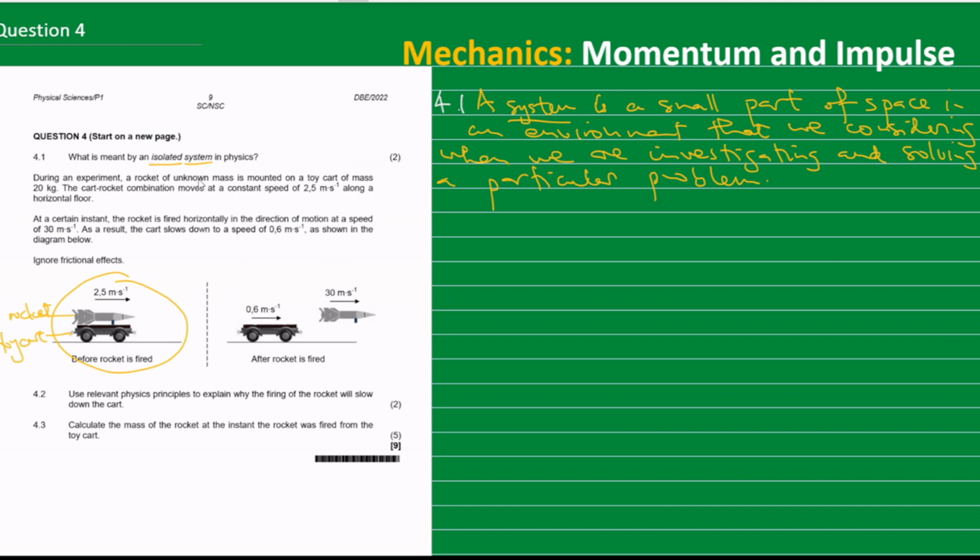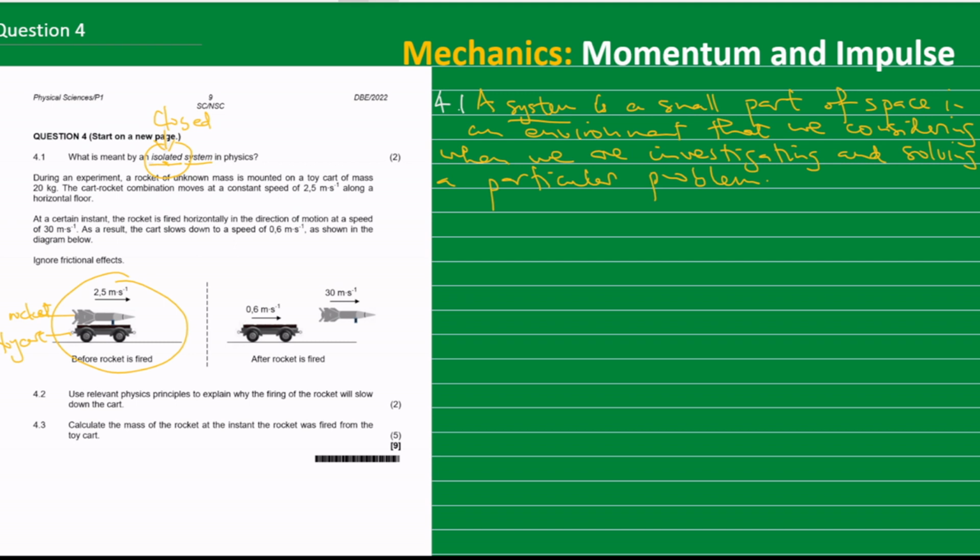Now when we talk about an isolated system, there are two types of system. There's what is called an open system and a closed system. A closed system is also referred to as an isolated system.